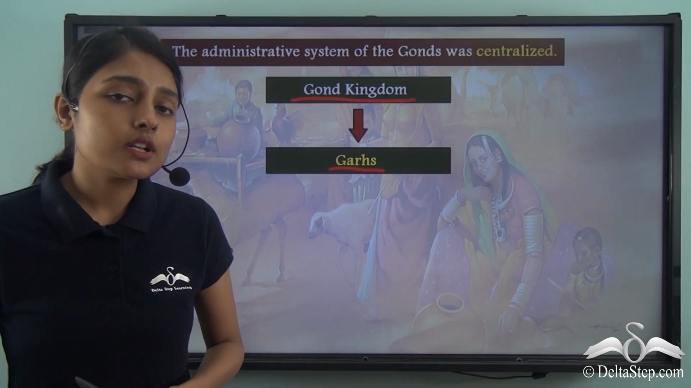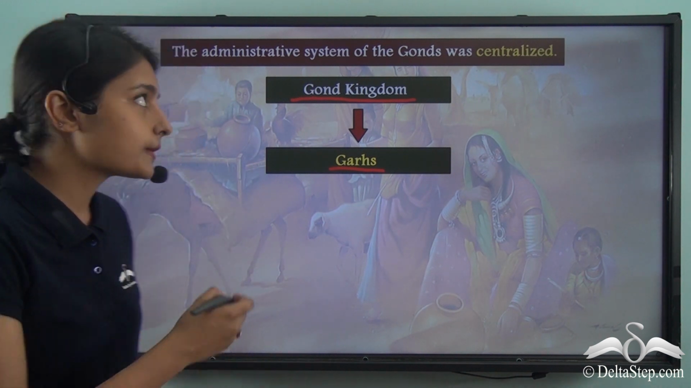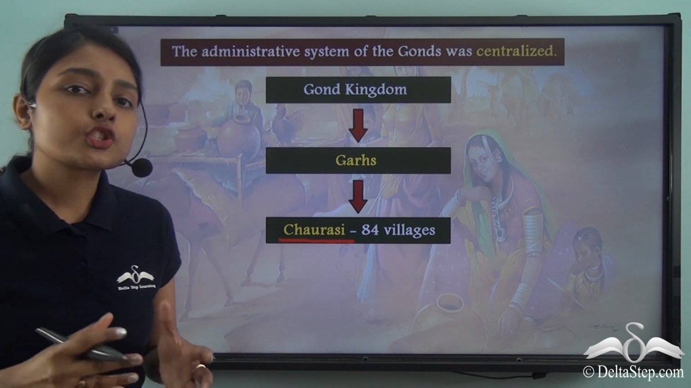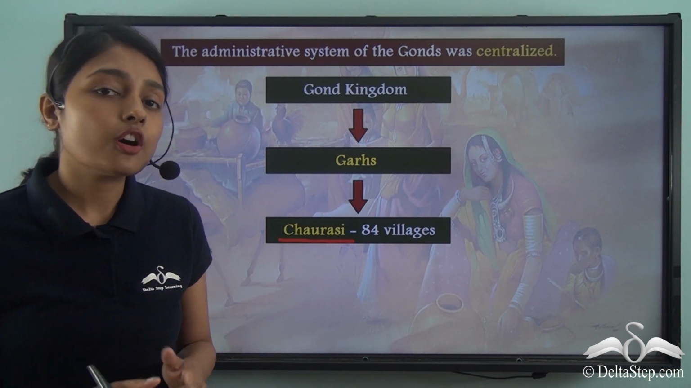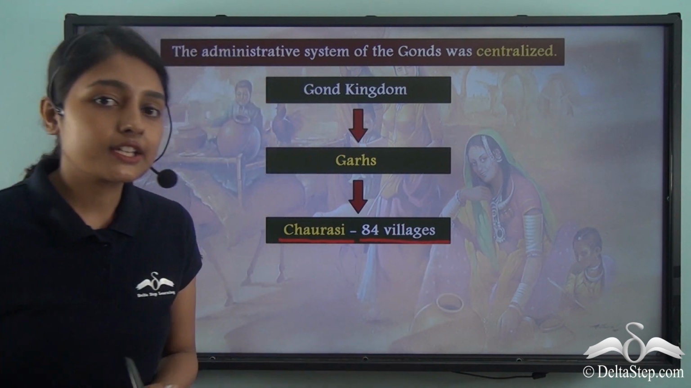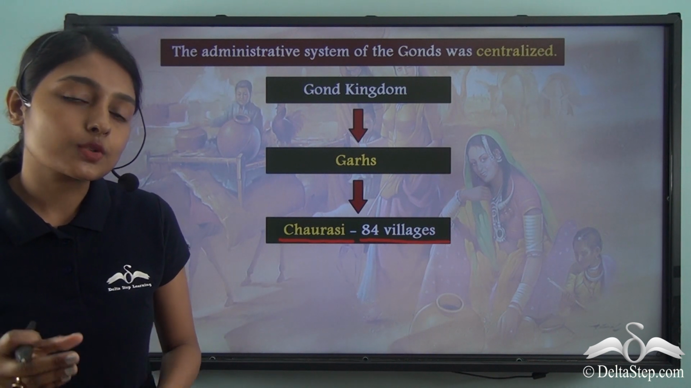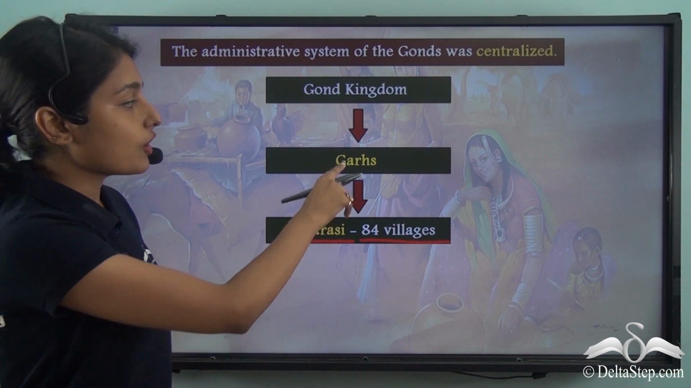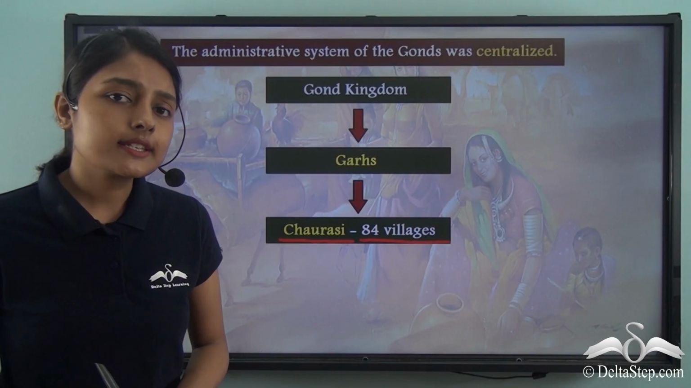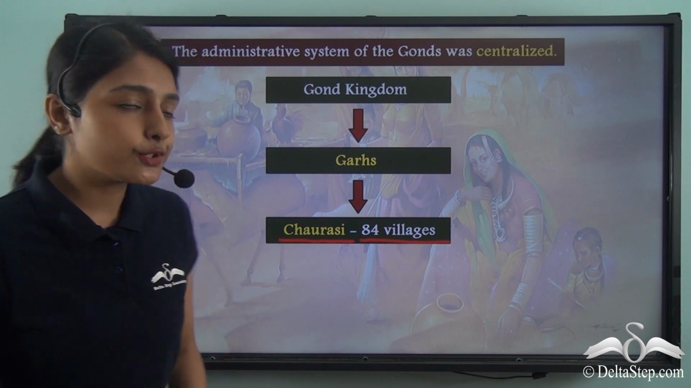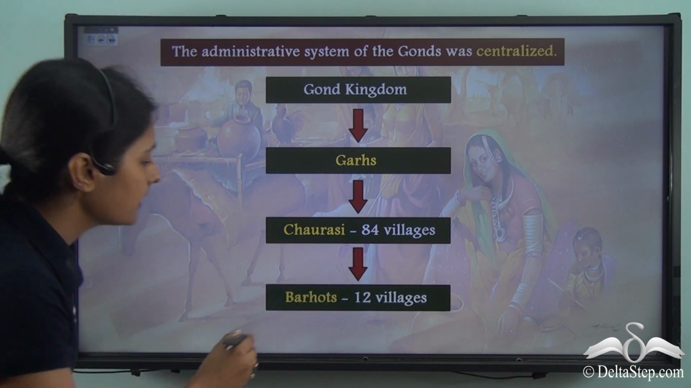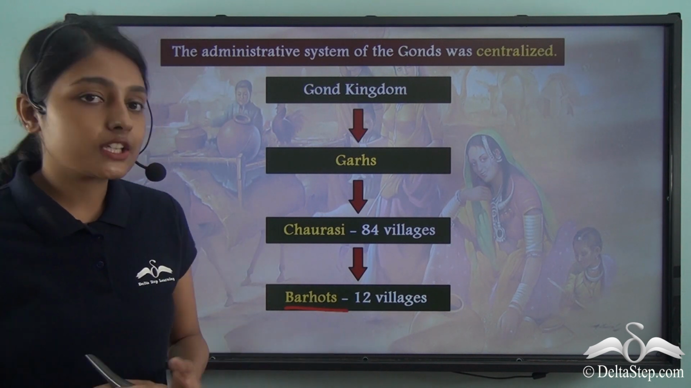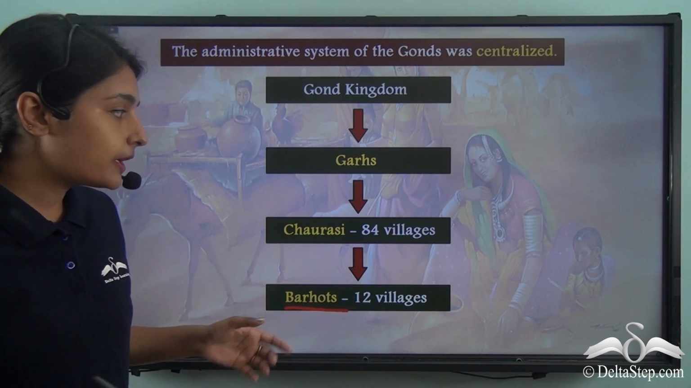Now these Gars were also further divided into the Chaurasi. The Chaurasi was a unit of 84 villages. These 84 villages together comprised a Chaurasi that was a subdivision of the Gars. Now this Chaurasi was further divided into the Barhots. What were these Barhots? 12 villages together comprised the Barhots.